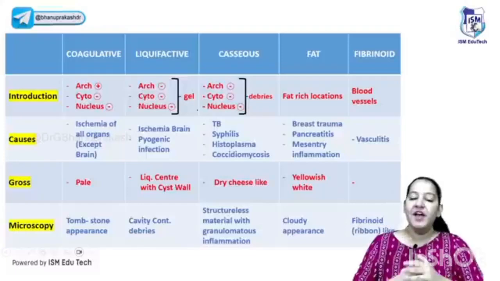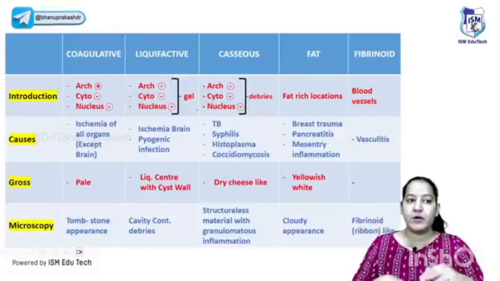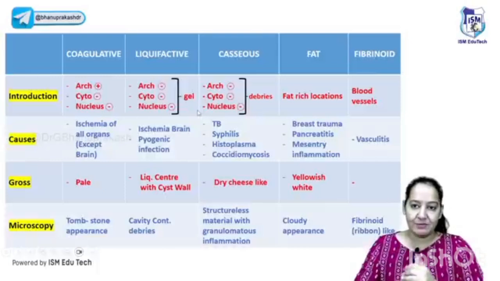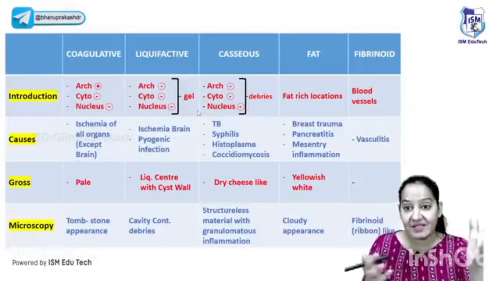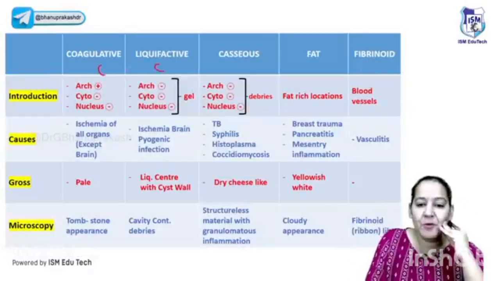The master table is in front of you. If you have understood it correctly and completely, you can revise the necrosis hardly in 2 minutes with this table. Everyone, can you please revise with me? The first thing is to learn the name of the 5 types of necrosis. So the mnemonic is CCCFF.